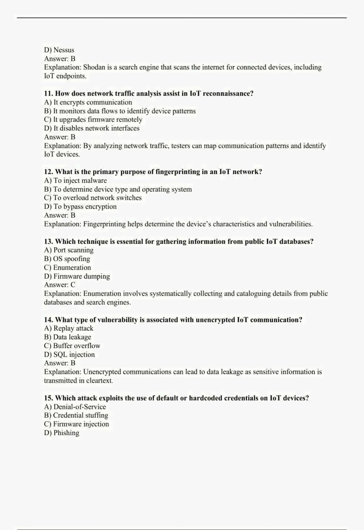14. What type of vulnerability is associated with unencrypted IoT communication? A. Replay attack. B. Data leakage. C. Buffer overflow. D. SQL injection. Answer B. Explanation. Unencrypted communications can lead to data leakage as sensitive information is transmitted in clear text.